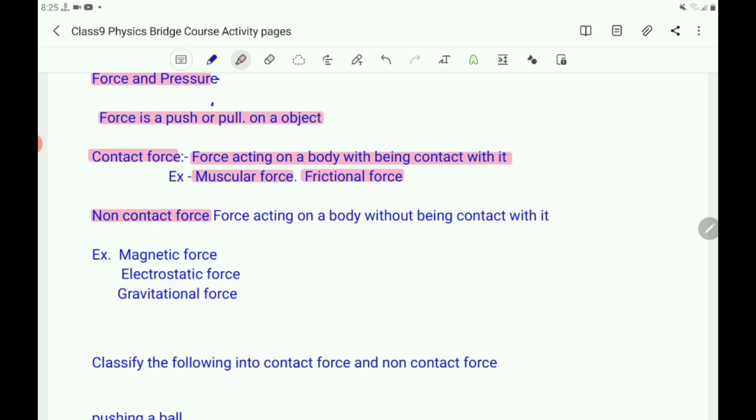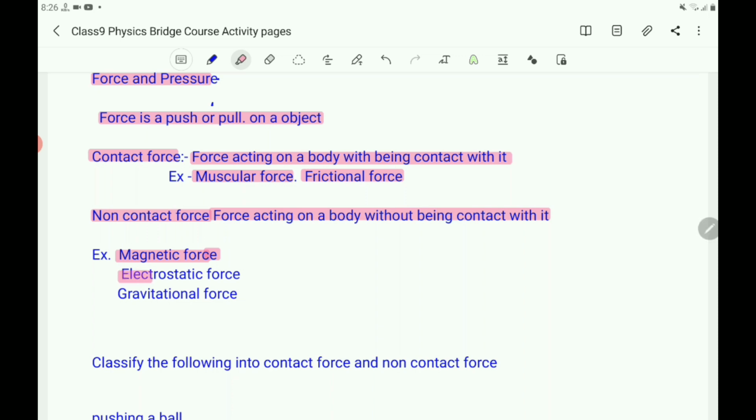Now, what is non-contact force? It is a force acting on a body without being in contact with it. Here sometimes the force will be in the form of push or pull, without being in contact with the object. That is the magnetic force. You know that magnetic force is the force between two magnets, and also between a magnet and a magnetic material. So here pulling and pushing is there. A magnet pulls the magnetic material. So that is the magnetic force. But there is no contact here. Even though there is no contact, it exerts a force.